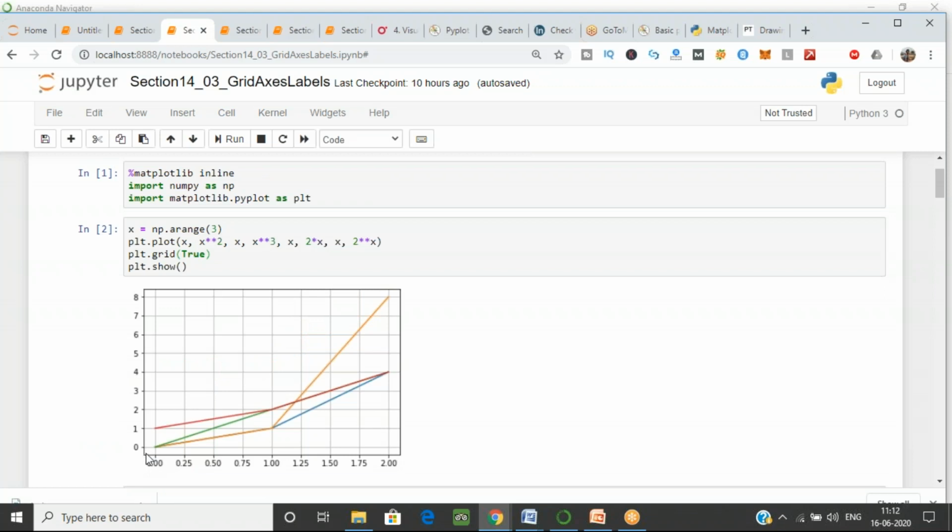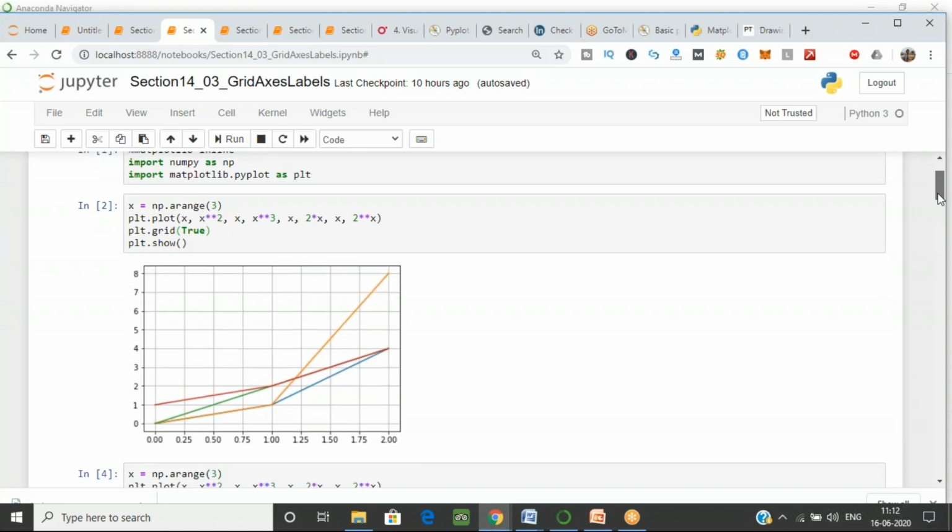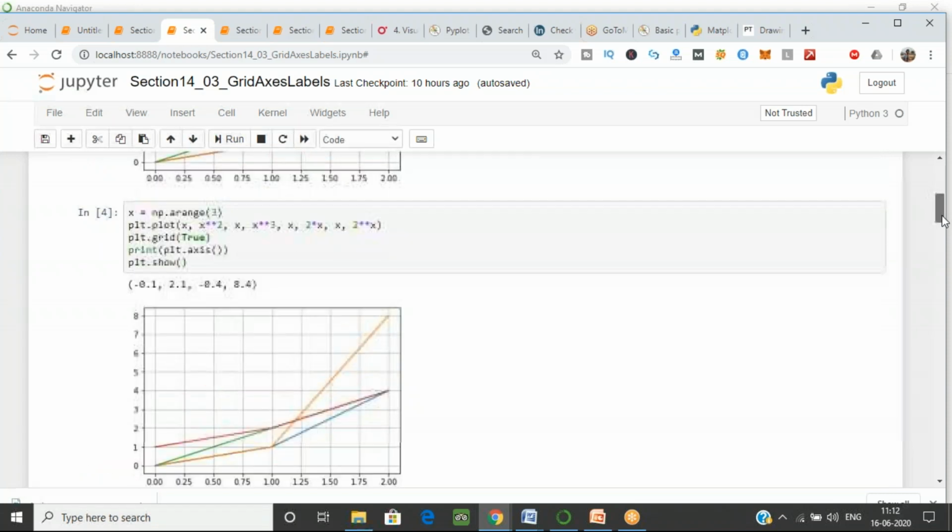Before that we have some space, while your 0.00 starts from here. And after 2 you have some space, but its value is not mentioned, and after 8 also it has some values. Now I want to cut this, because I don't want my graph to show these values since I'm not using them. So to control the values shown, I'm using plt.axis.